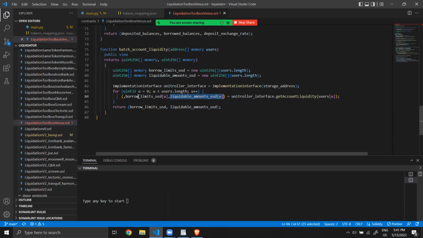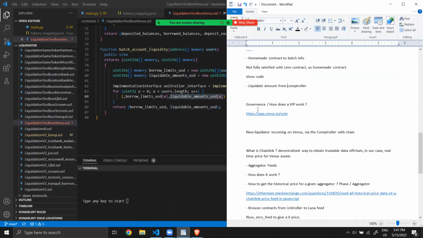And it's not possible to have both the second and the third value different of 0. Only one will be different of 0. Or if the account has no balance on Venus, it will be 0 and 0.